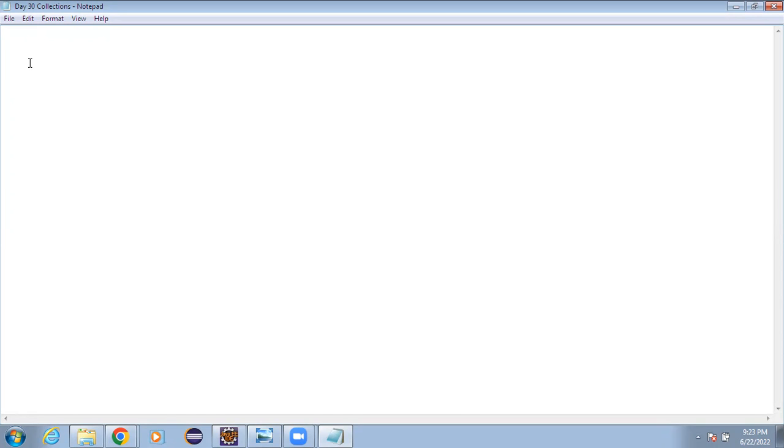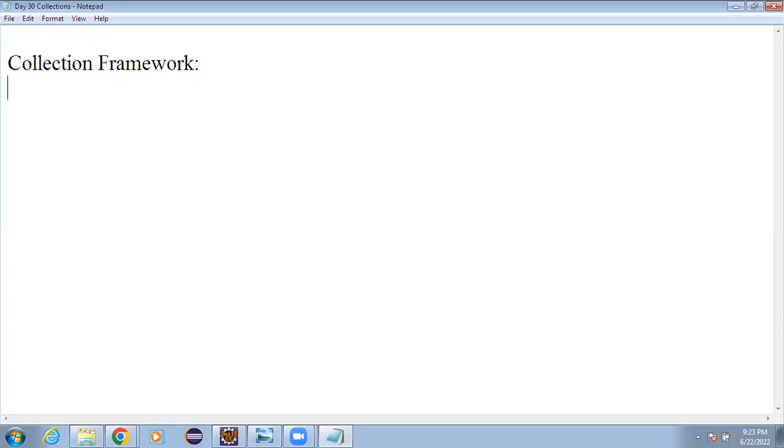So we are going to start with the collection framework. Very interesting, very important topic. See, we have already worked with a collection of objects.